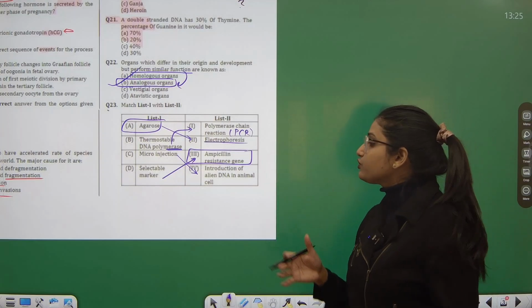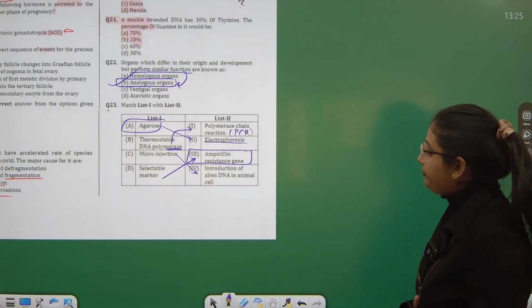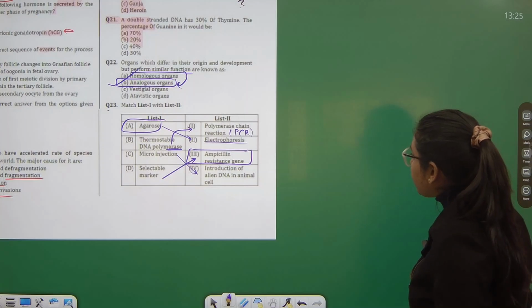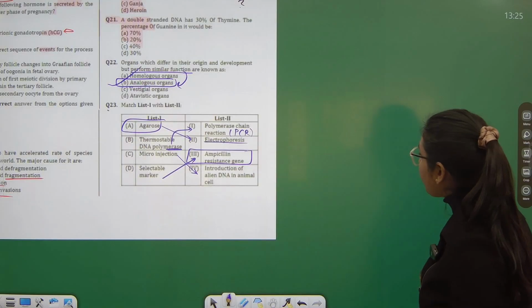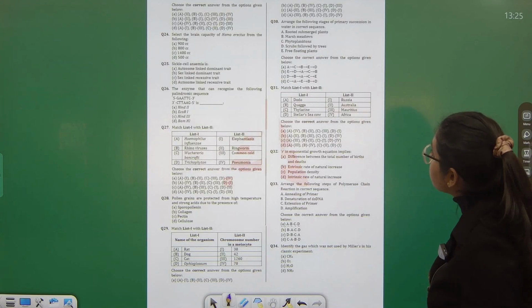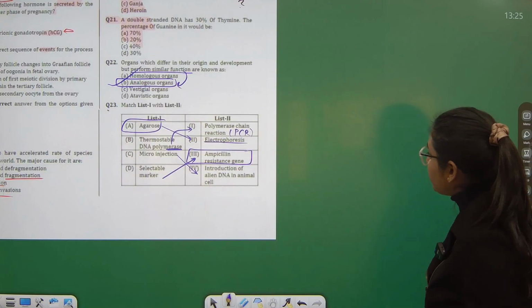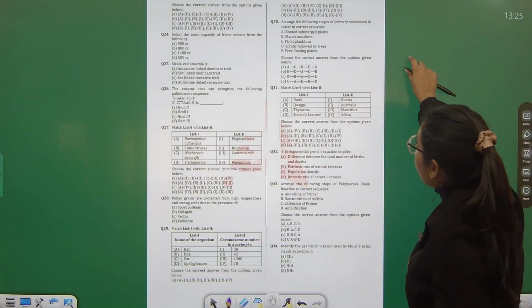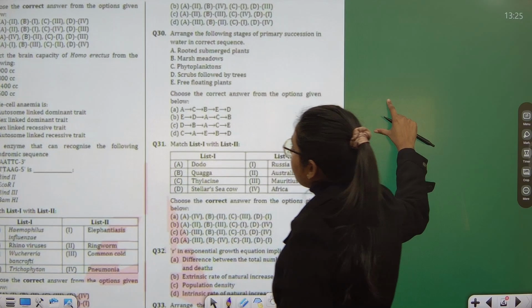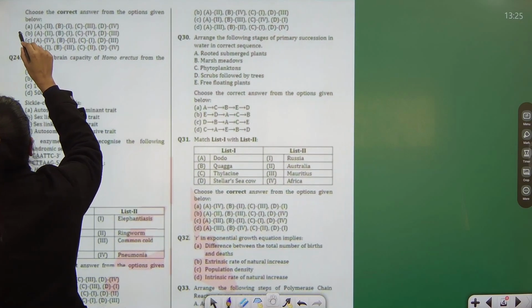So it's used for the ampicillin resistance gene. So marking the correct answer, A is second, and A second we are having in 2 options. B is first, B also first, we are having in the first 2 options. C is fourth. So the B part is the correct answer, where A second, B first, and